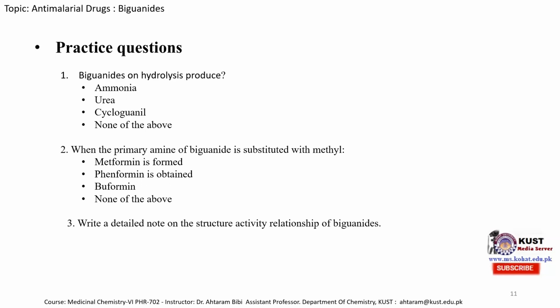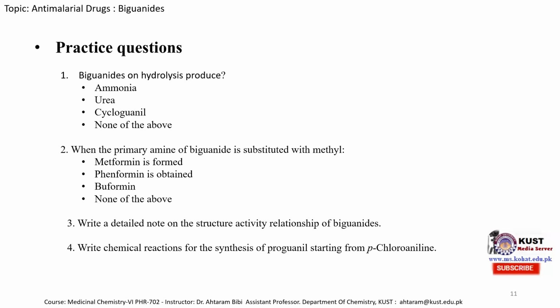The third question is: write a detailed note on the structure activity relationship of biguanides. You can also mention that biguanides are used as anti-malaria drugs, and when we substitute them with different substituents, they can also be used for other types of disease: antibacterial, antimicrobial, anti-diabetic. So substitute the biguanides with different substituents on the primary amine side and mention whether it is used as an anti-malarial drug, anti-diabetic drug, or has some other activity.